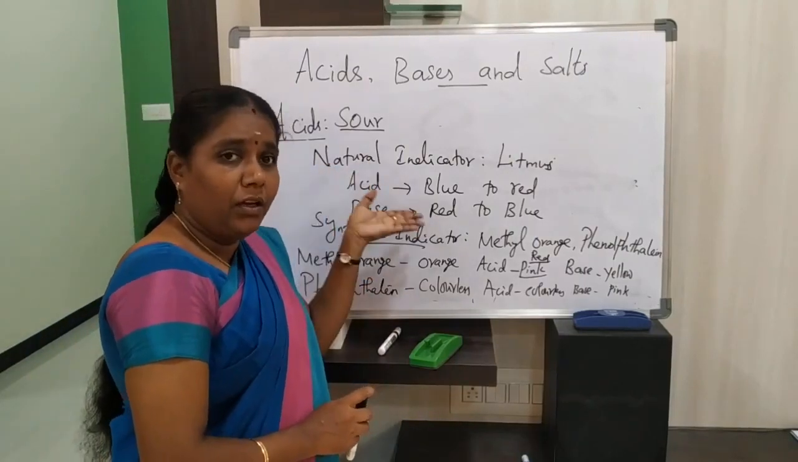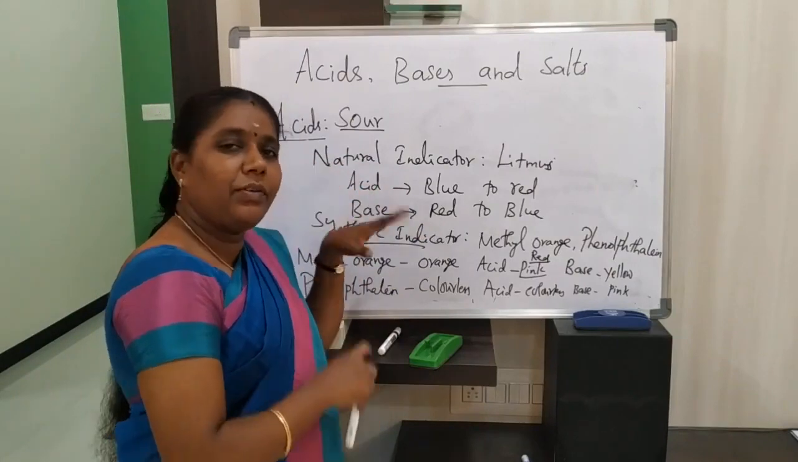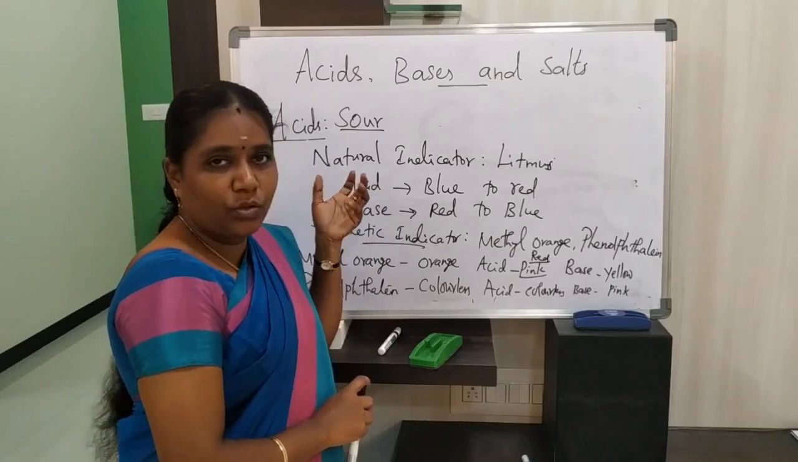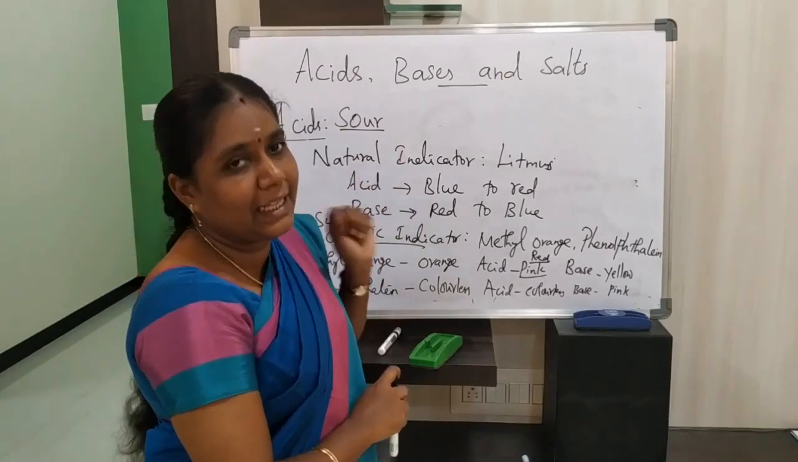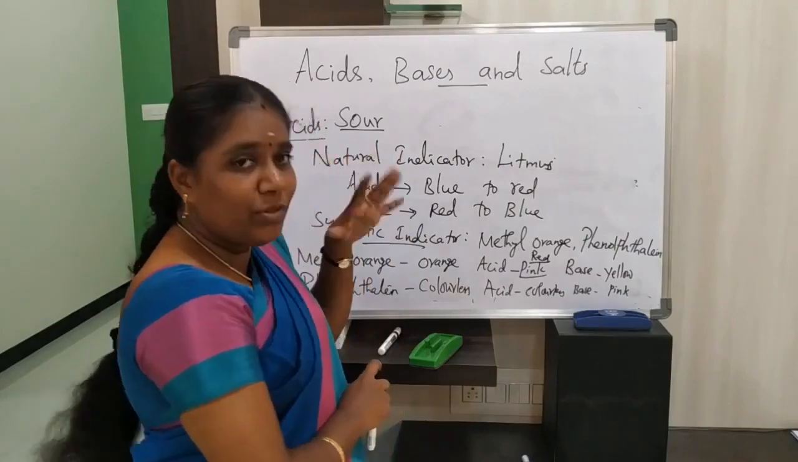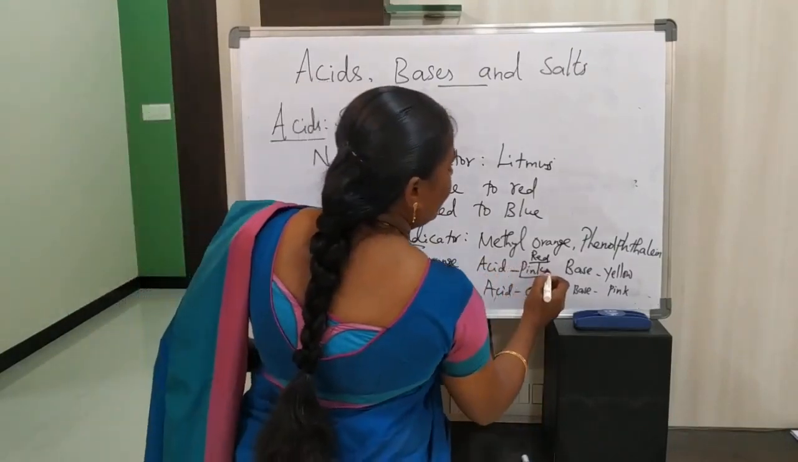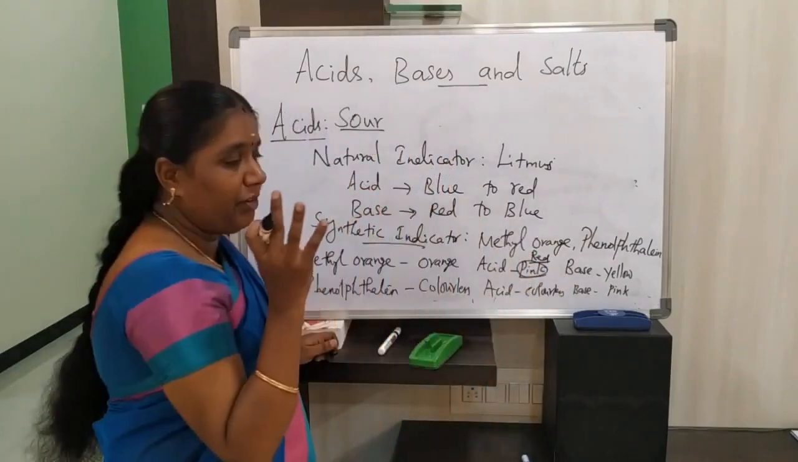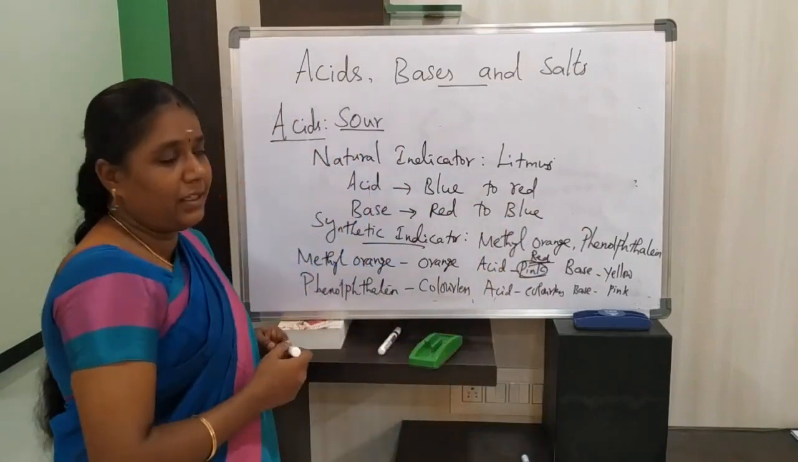About this, we will discuss with the help of the indicators we have in the laboratory. We will discuss after school reopens. I will show you how these indicators work with acids and bases. Now just listen to what color change takes place. Here this pink does not look like exact pink. We will get it in the form of red color.